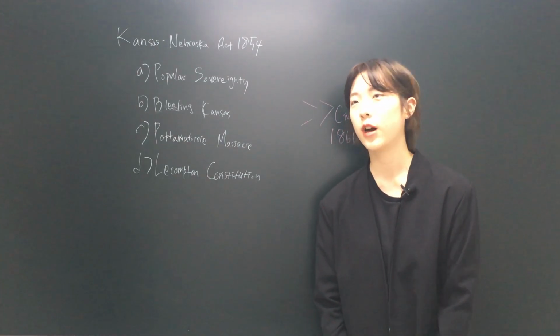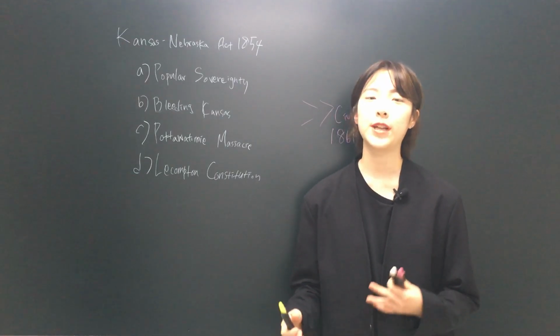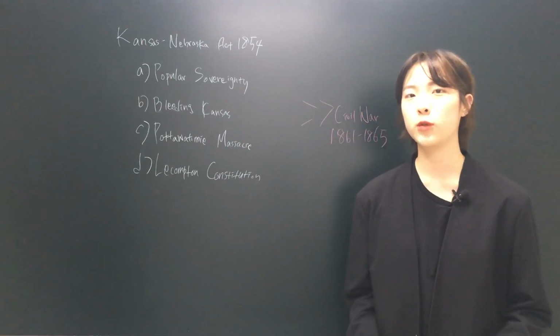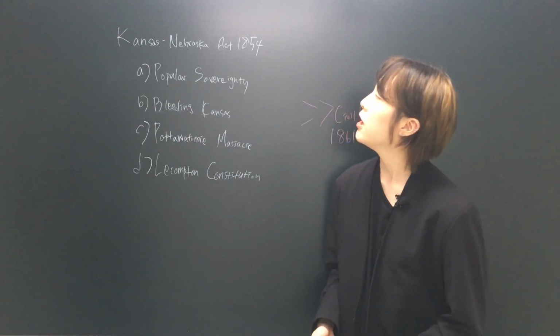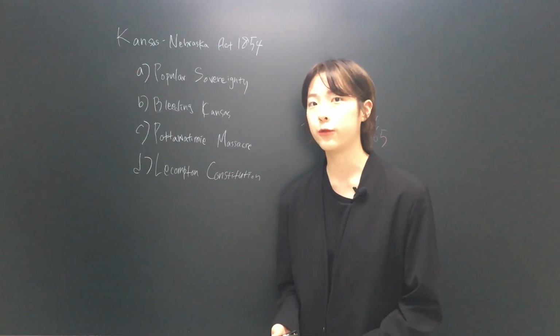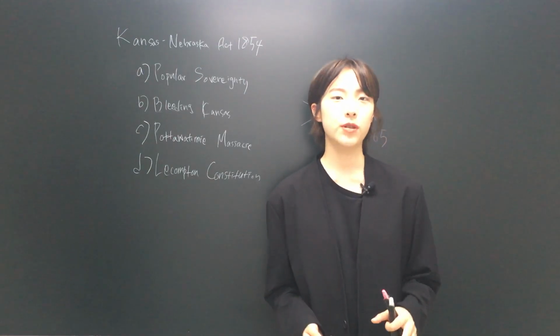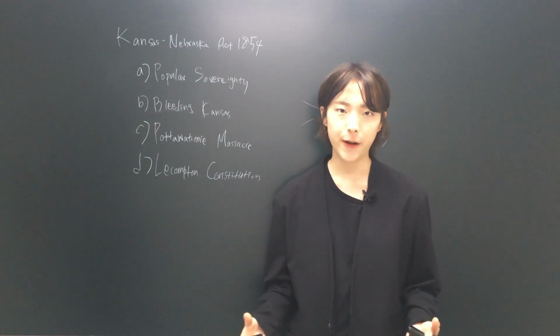Hello, this time we will talk about the Kansas-Nebraska Act, which was a trigger of the tension between North and South, which finally led to the Civil War of 1861 under the Lincoln administration. So, the Kansas-Nebraska Act is all about popular sovereignty. Popular sovereignty is the notion that people of that area should choose the destiny of that area.